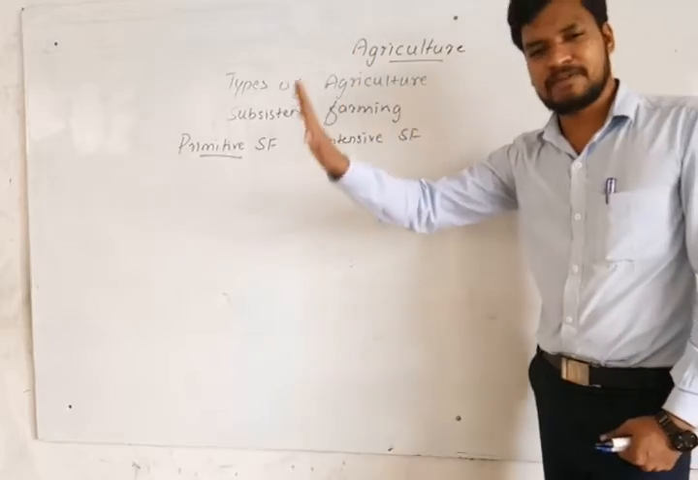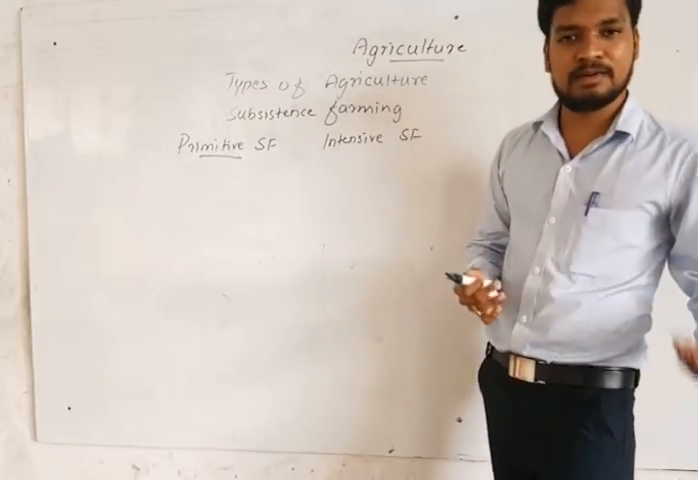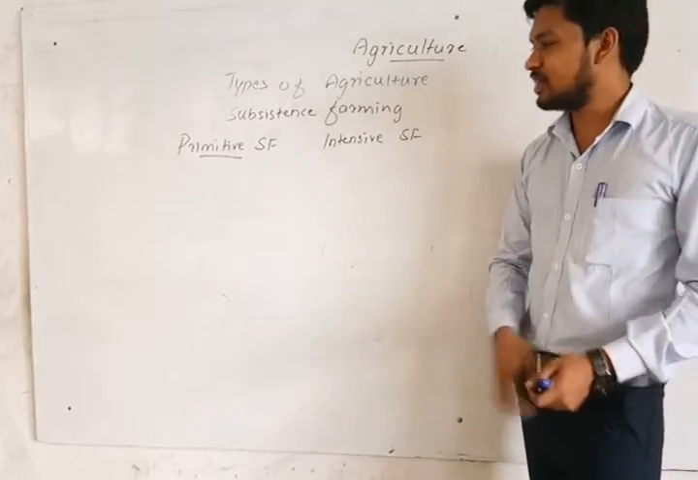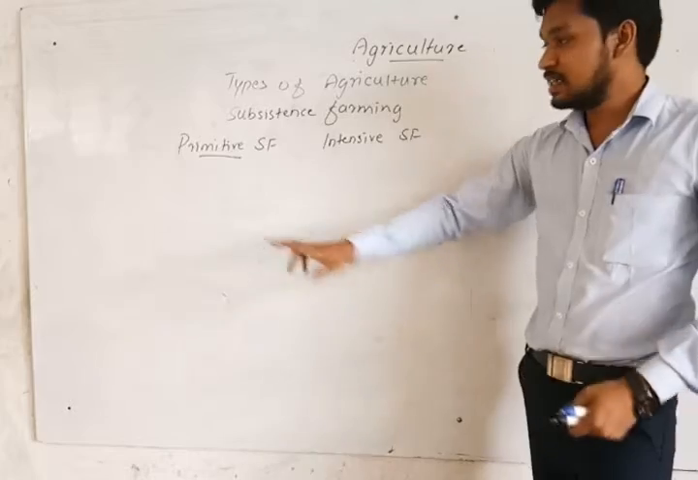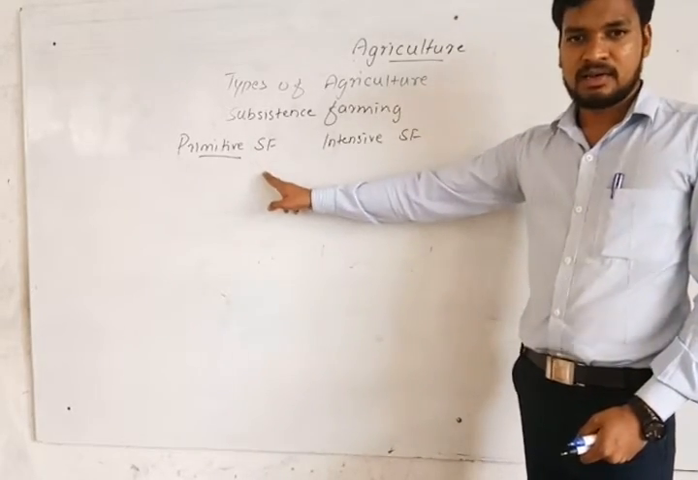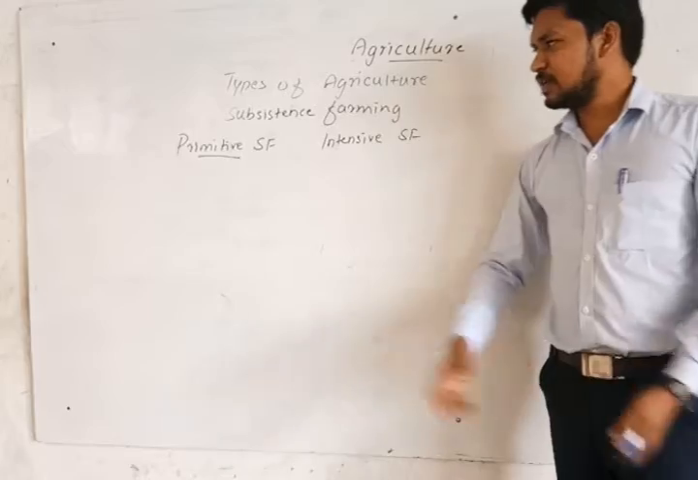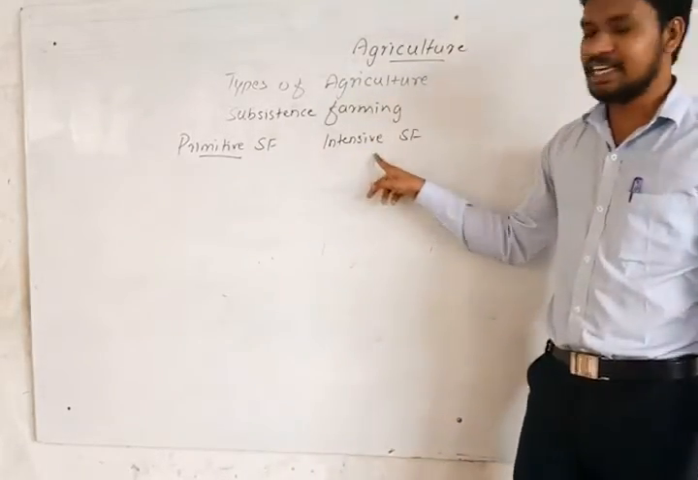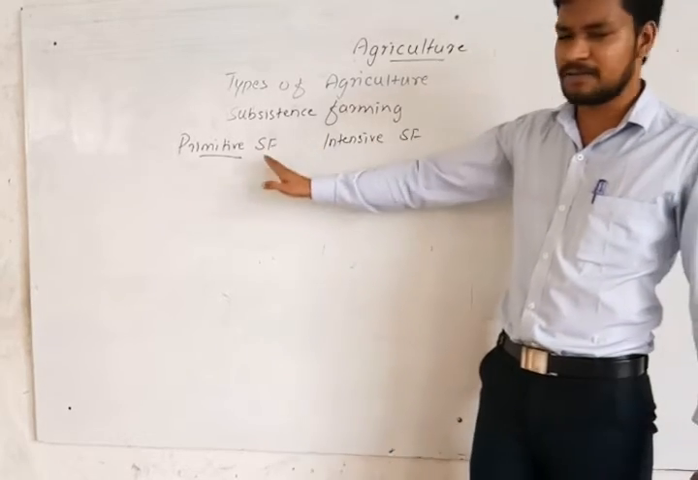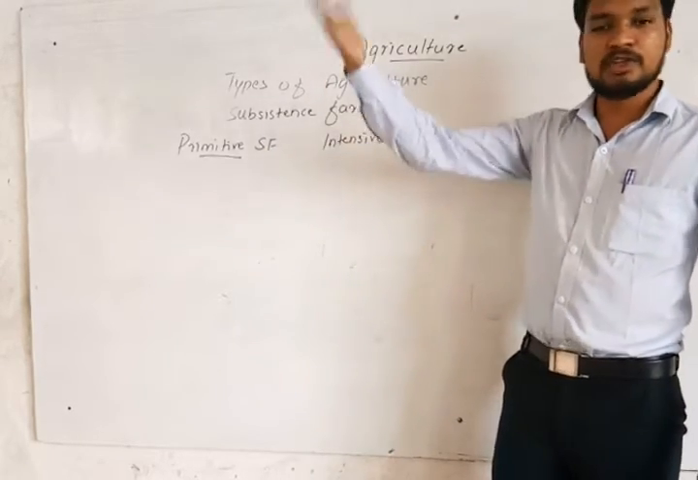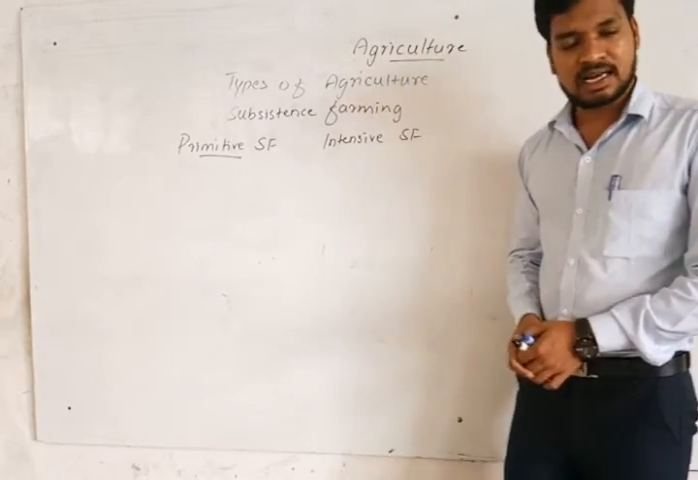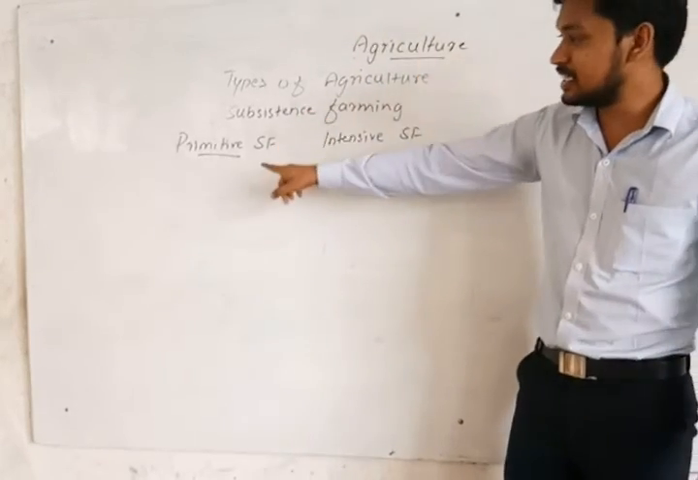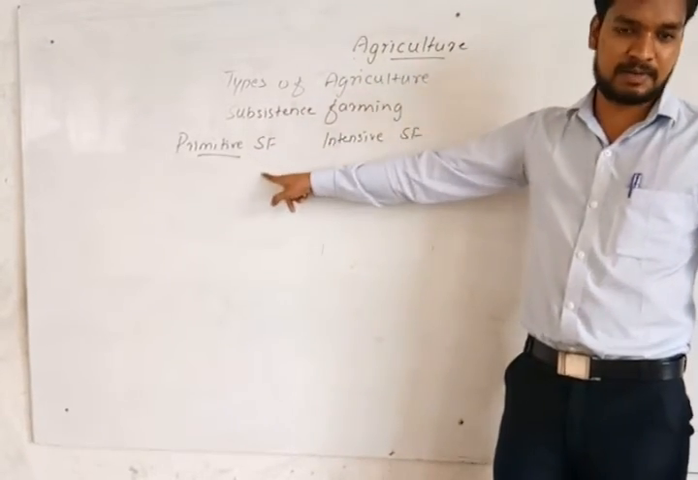In the eastern part of India, the central part of India, and in Brazil, in Africa, and in North America, there are some areas where they are practicing primitive subsistence farming. Most of Indian agriculture is intensive subsistence farming. But in some areas it still exists, like Mizoram, Manipur, Assam, Nagaland, Madhya Pradesh, part of Andaman and Nicobar, and Andhra Pradesh. They are still practicing this primitive subsistence farming.